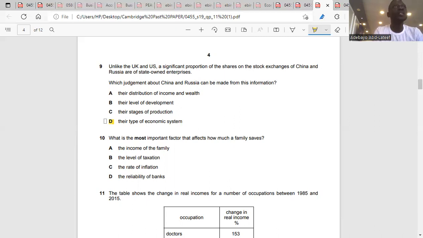It's A. So your income will determine your savings. Is it clear? Yes. So number 10 is A.